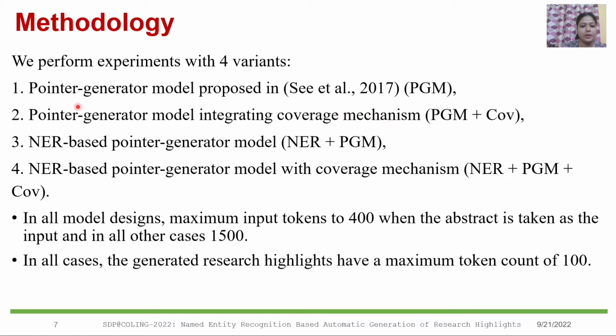We perform experiments with four variants: pointer generator model, pointer generator model with coverage mechanism, NER based pointer generator model, and NER based pointer generator model with coverage mechanism. We use the pointer generator network as our baseline model. In all models, we set the maximum input tokens to 400 when the abstract is the input, and for all other cases 1500 is the maximum input tokens. In all cases, the generated research highlights have a maximum token count of only 100.